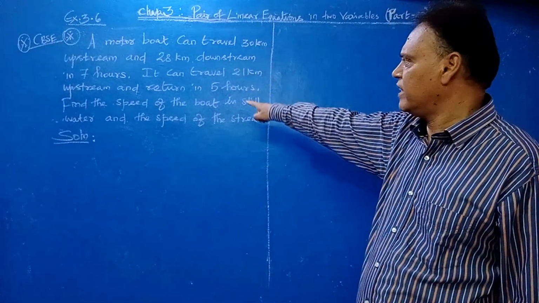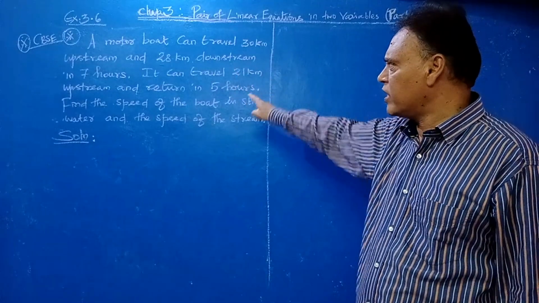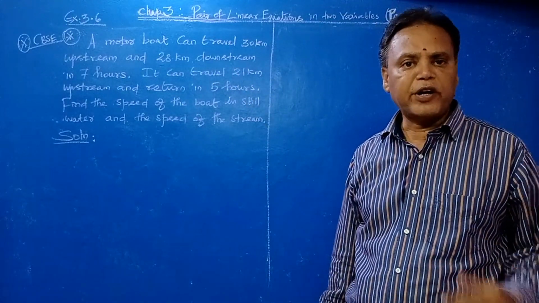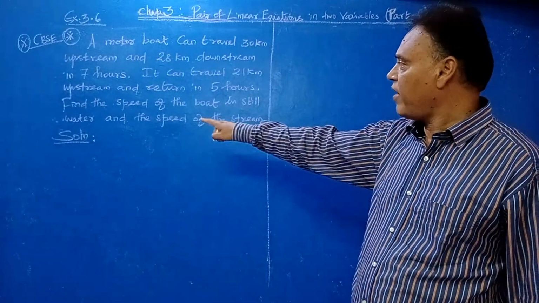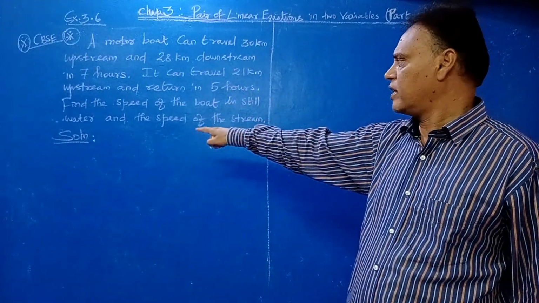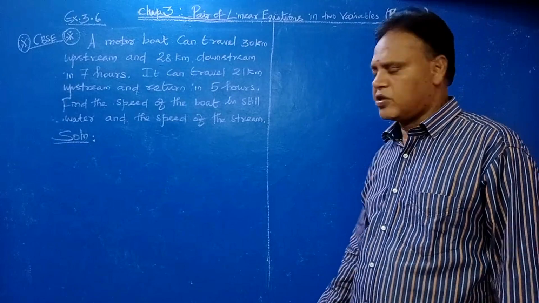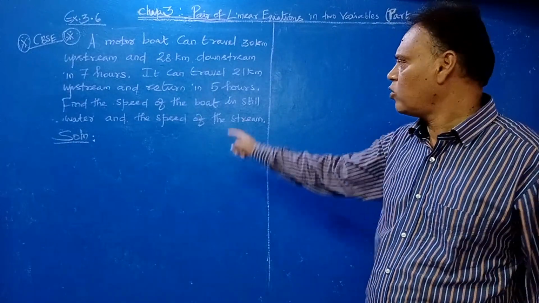Two conditions given here. Using these two conditions, you have to frame the equations. Then find the speed of the boat in still water and the speed of the stream. Here you have to assume first.